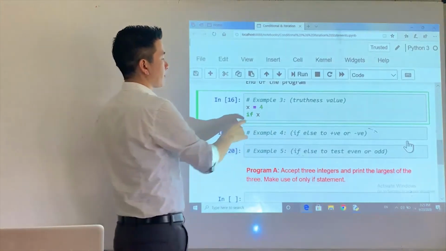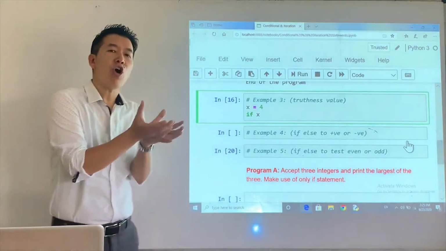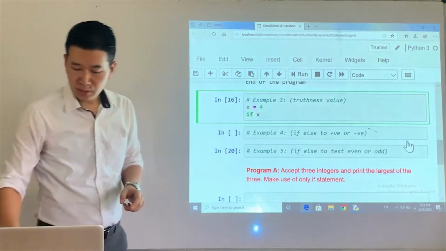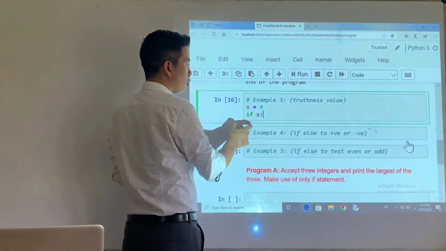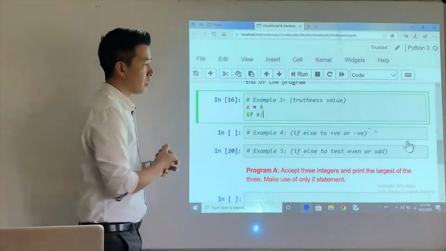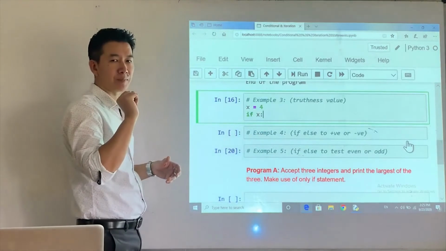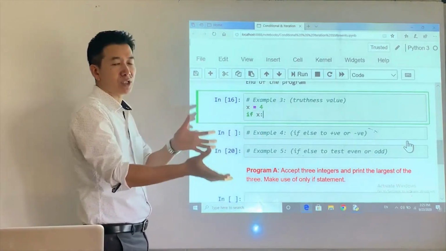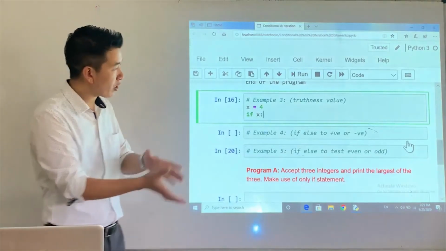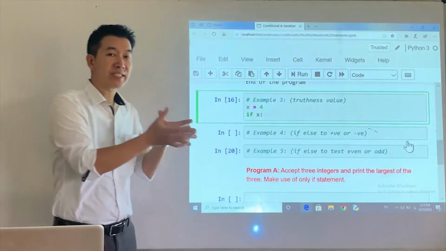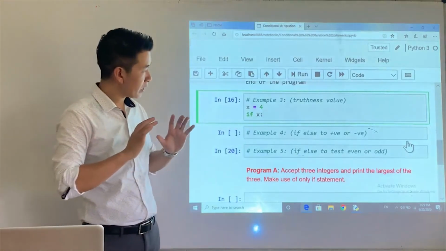But at times, if also works with the truthness value of the very object. So, if I just have something like this, may I know the truthness value of x? The truthness value of x is true with small t, right? So again, it works just the same. If it's true, the statement associated with if will be executed, otherwise it will not.